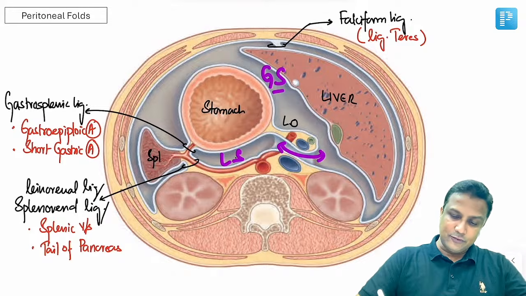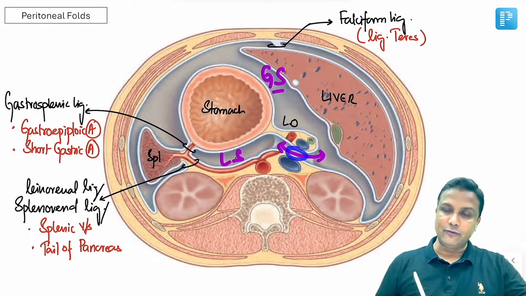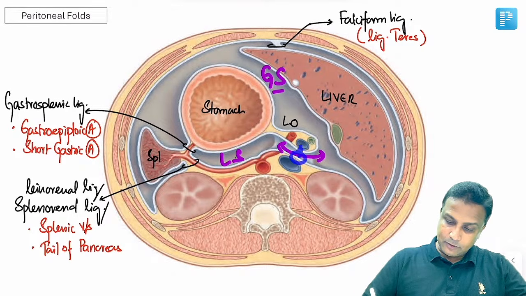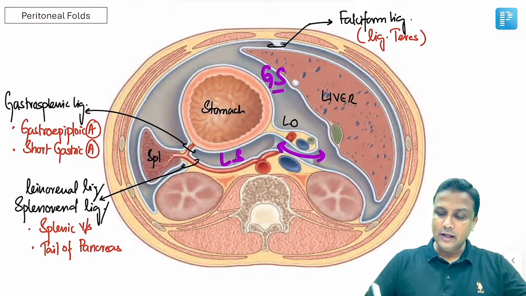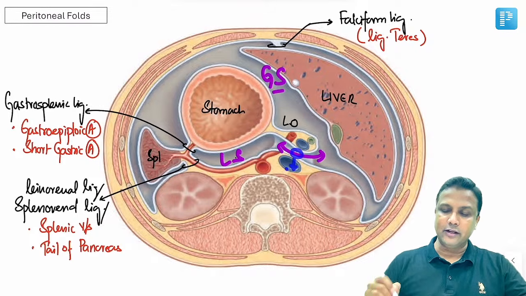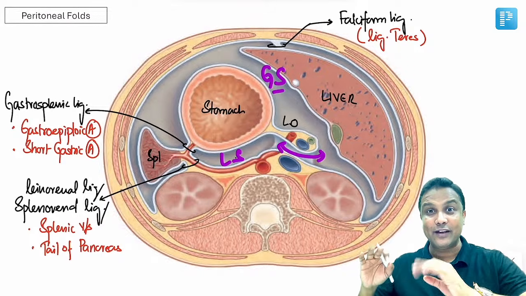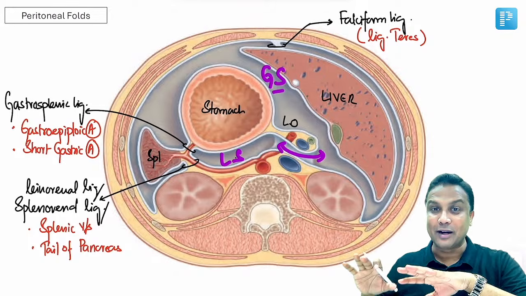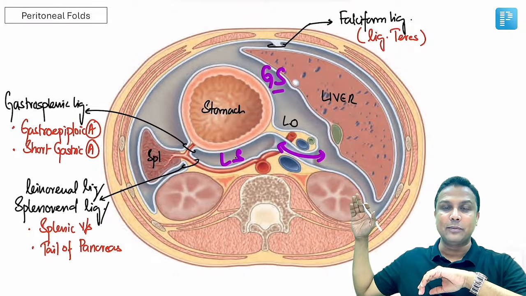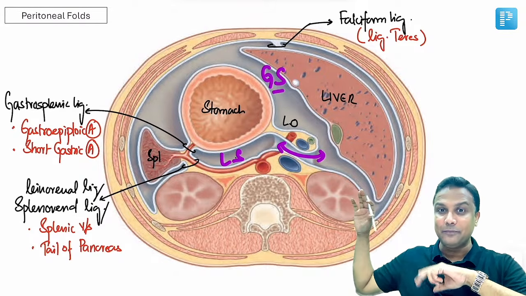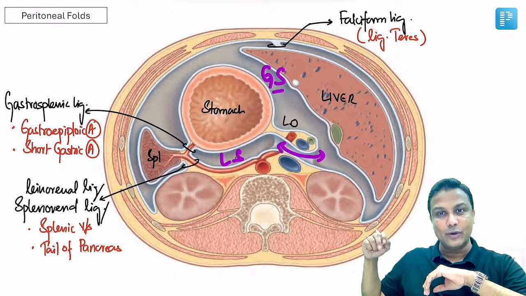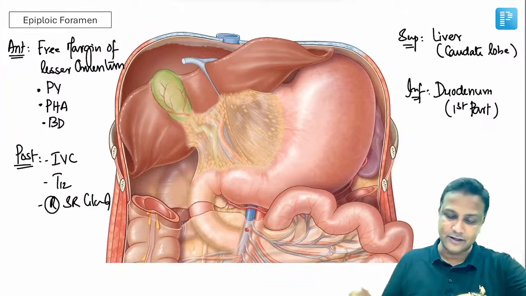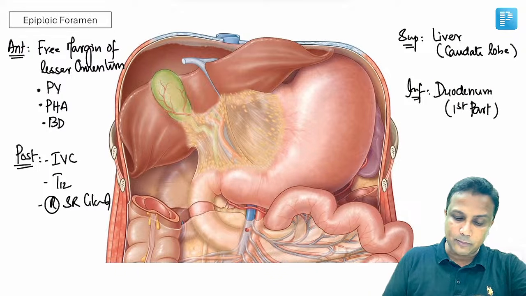Now what are the boundaries of this epiploic foramen? In front of the epiploic foramen, lesser omentum with the portal triad. And what do you have behind the epiploic foramen? Inferior vena cava. So it is very clear from this diagram, you don't have to mug up at all. Right in front of the epiploic foramen there is the lesser omentum with its free margin where you have the portal triad, and behind that you'll see the inferior vena cava. Anterior and posterior to the epiploic foramen completed here.